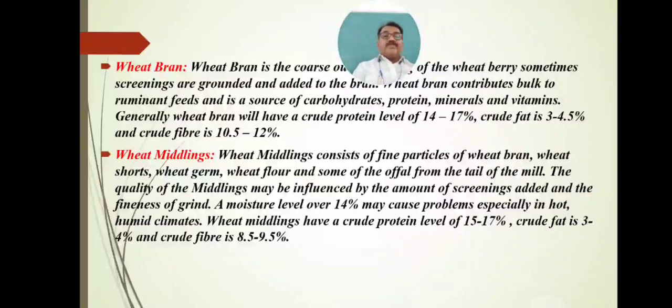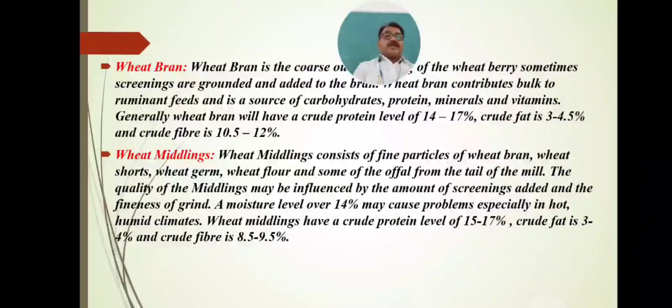The quality of the middlings may be influenced by the amount of screenings added and the fineness of grind. These two parts depend upon the quality of middling. Which are these two parts?